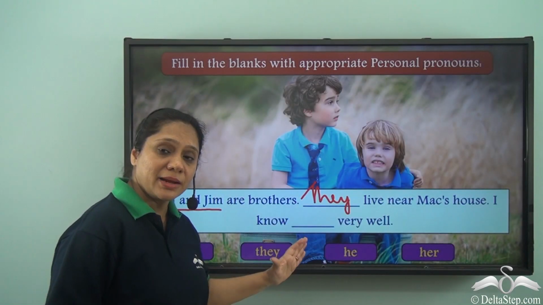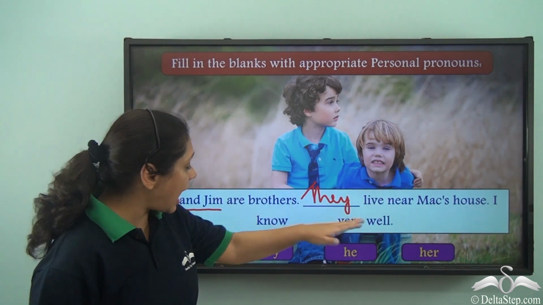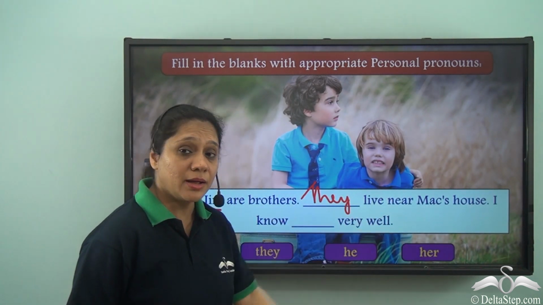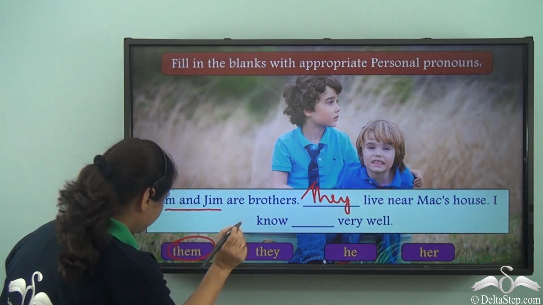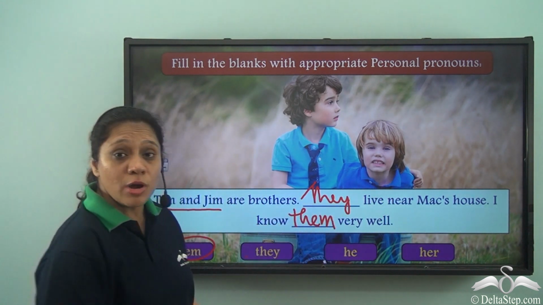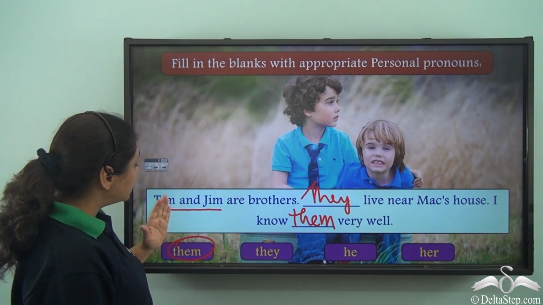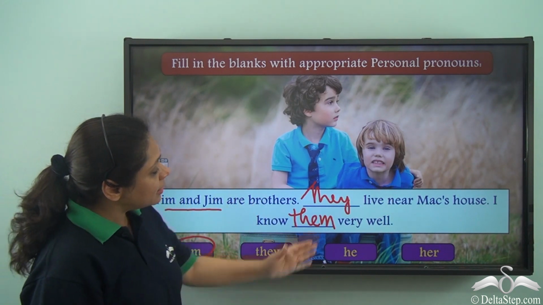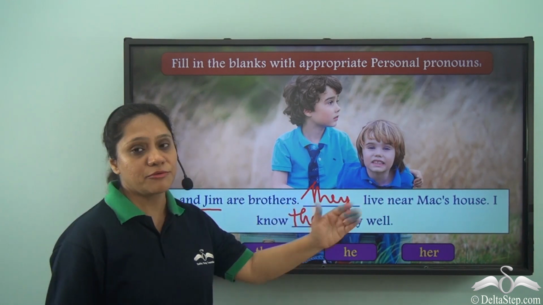Now to fill the second blank, we need a pronoun in the object position. I know Dash very well, and we know that we use them when we are referring to plural nouns in the object position. So we have Tim and Jim are brothers. They live near Mac's house. I know them very well.